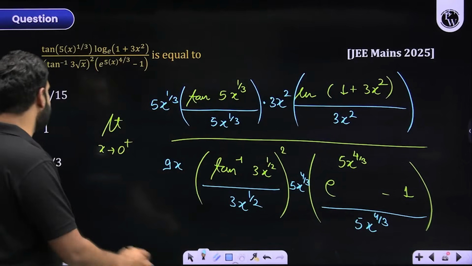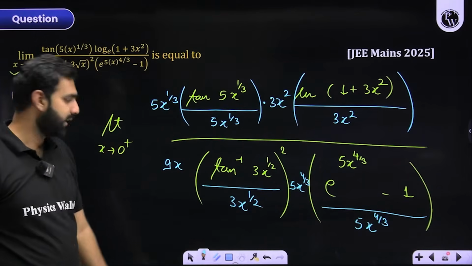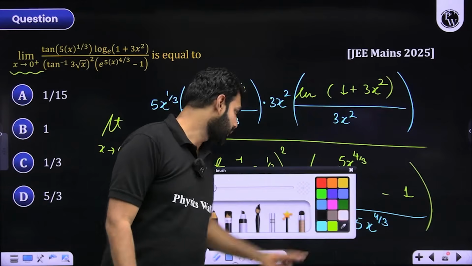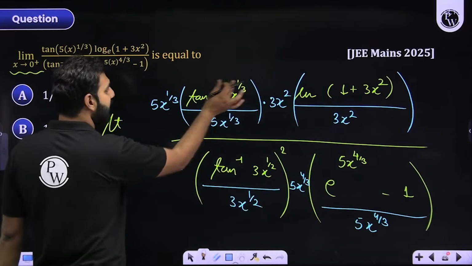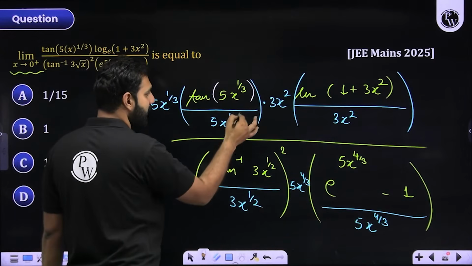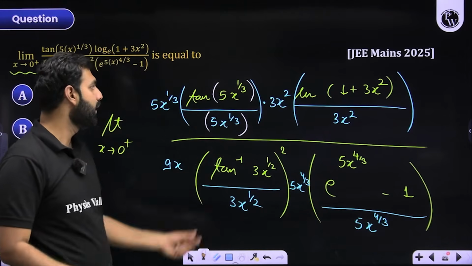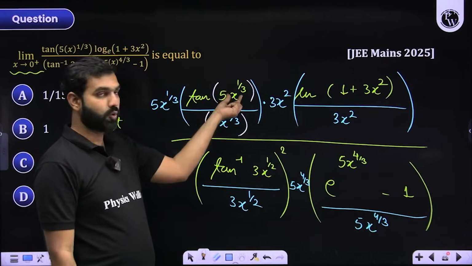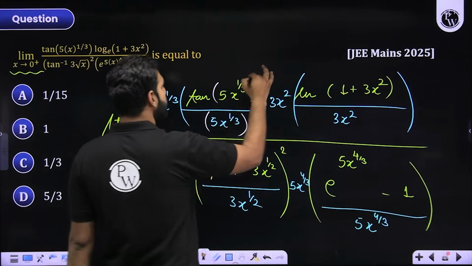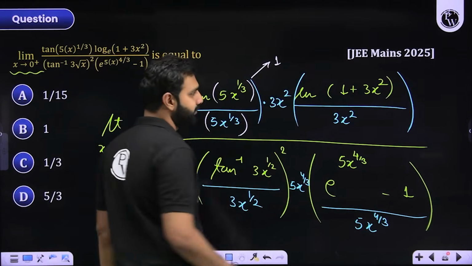So if on this, x approaching 0 plus is applied, they still approach 1, which I hope you remember: 10x upon x. So if this is 5x to the power 1 by 3, this is 5x to the power 1 by 3. So 0 upon 0, because this is approaching 0, this is also approaching 0. So this entire expression is approaching 1.